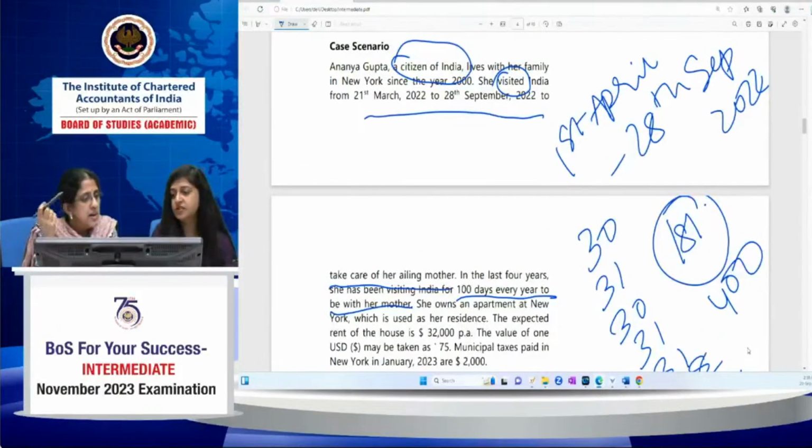Dipanshu, I hope the screen is visible now, because you mentioned that the screen was not clearly visible. I hope it's okay now.